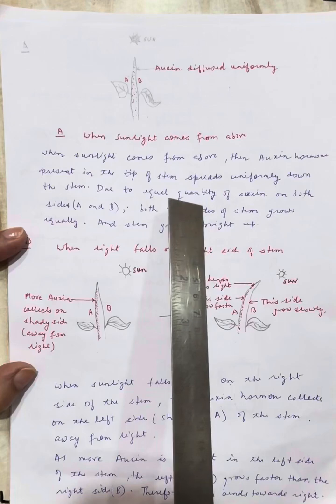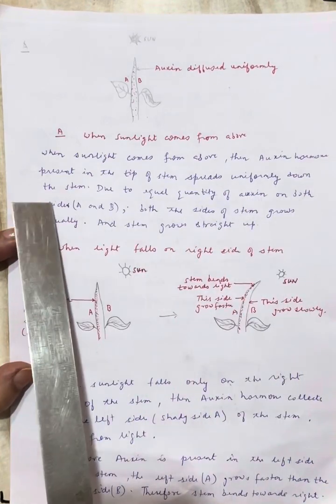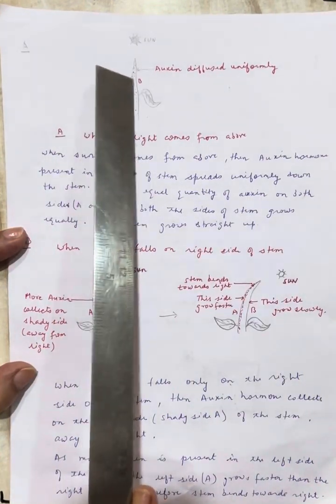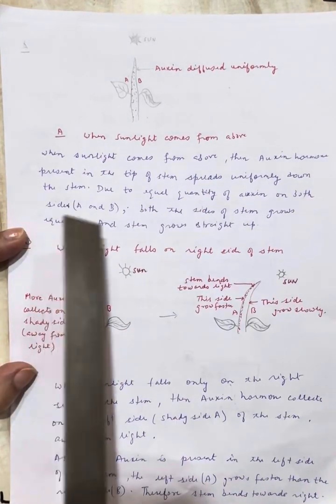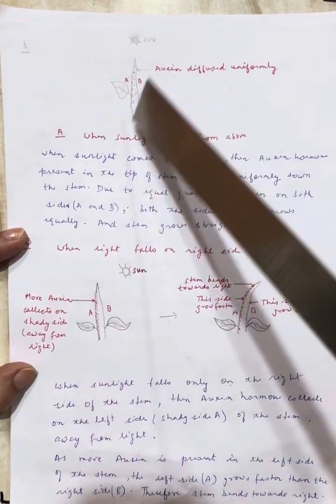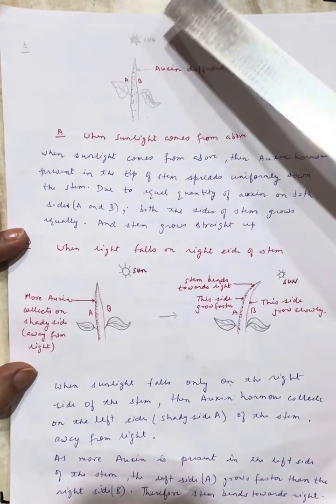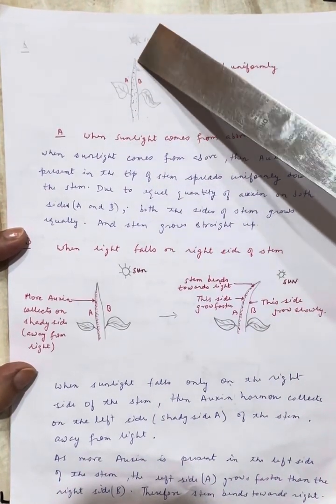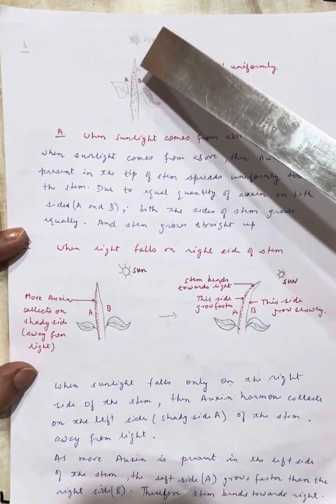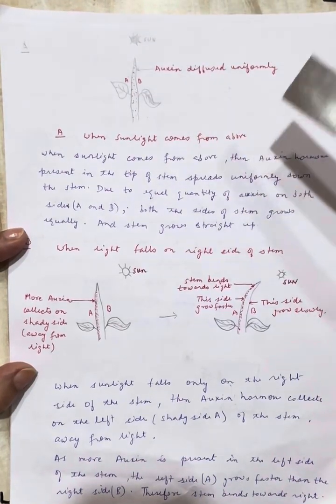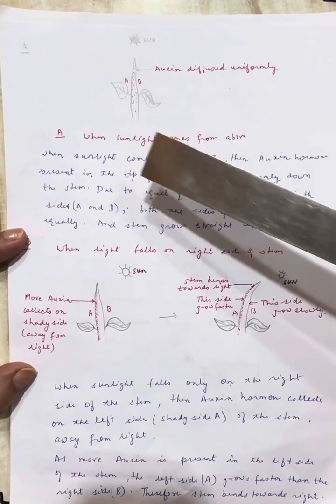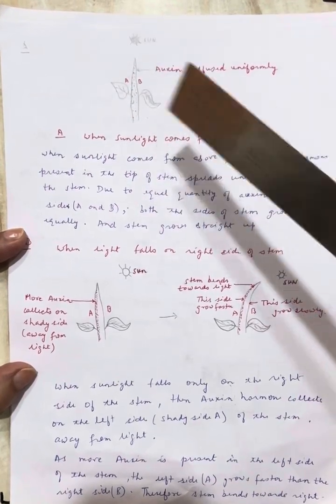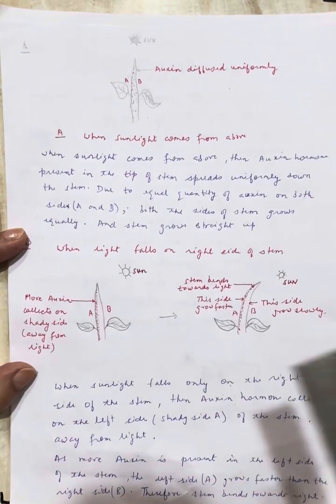Due to the equal quantity of auxin on both sides, A and B, both sides of the stem grow equally and the stem grows straight up. Correct? In this case, when the sun is above, auxin will diffuse down equally on both sides, and both sides of the stem will grow equally. The stem will grow straight up.